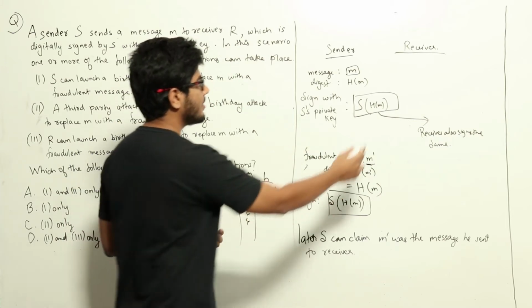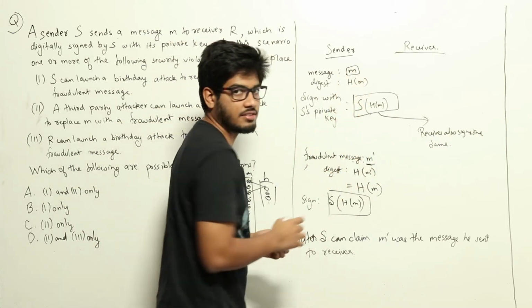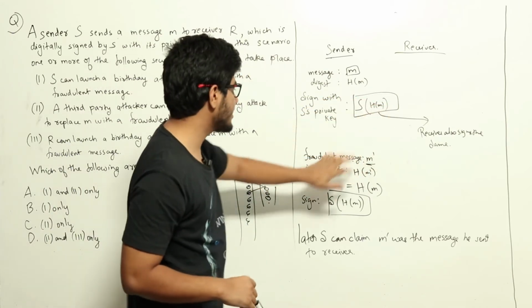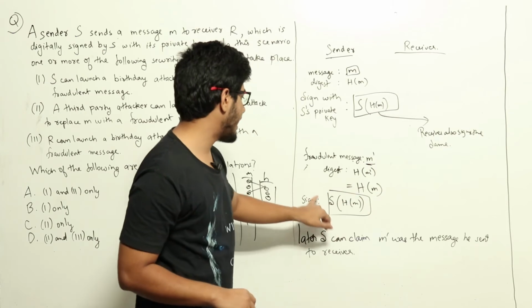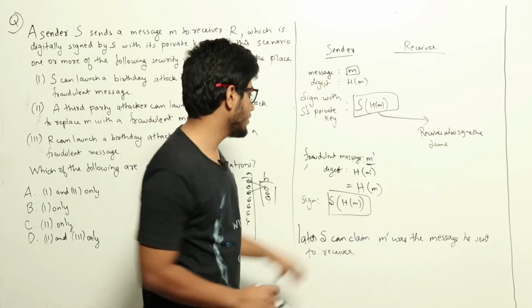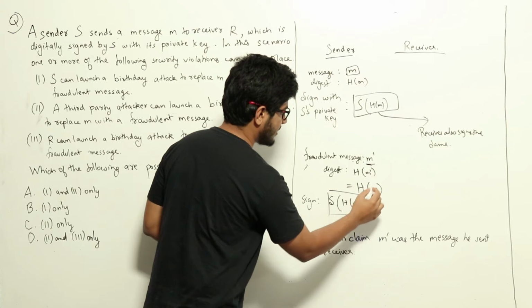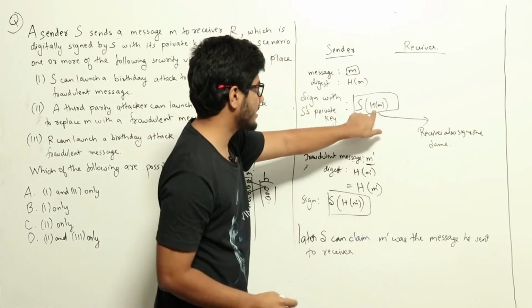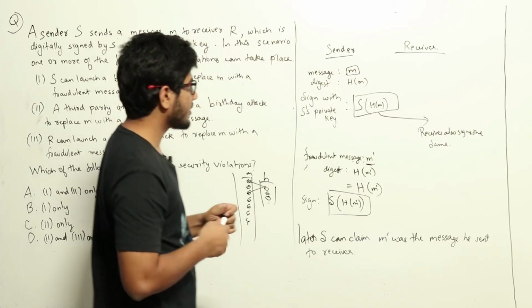After he does this, he will take this message and obtain the hash and sign it and then send it to the receiver. Now after the receiver also agrees to this message, he can take the fraudulent message M dash and then get the hash and then sign it. So this signature S of H of M dash and S of H of M will both be the same, because the hash of the message and the hash of M dash, the fraudulent message, will be the same.